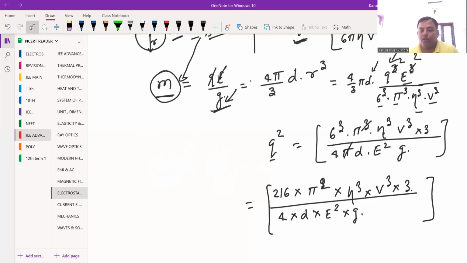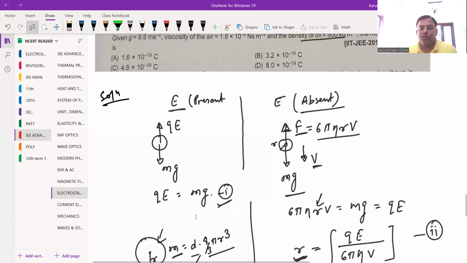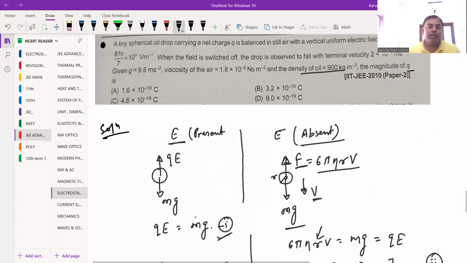So once we substitute all the values here, we'll get the charge value. Now it is a question of calculation. So you can see all information is given. Electric field is 81 pi by 7 into 10 to the power 5. It is given in SI unit. Then this terminal velocity is also in SI unit here.